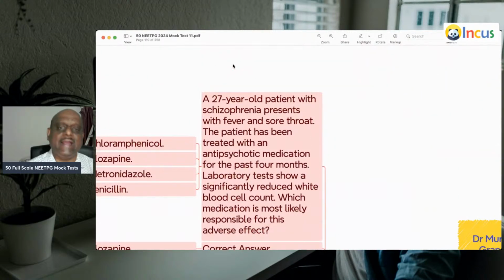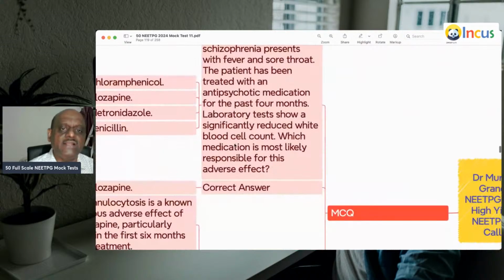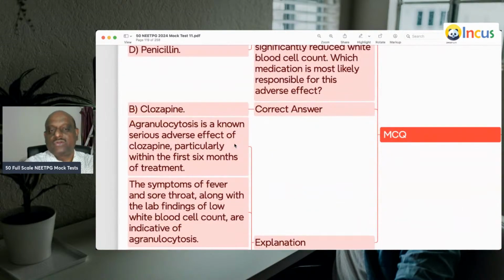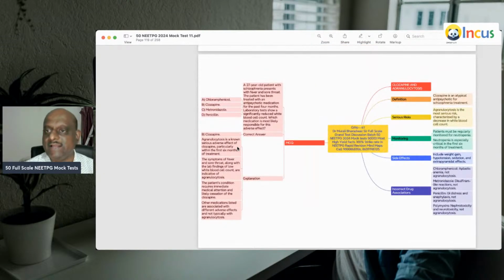21-year-old with schizophrenia, fever and sore throat, on antipsychotic medication. So, clozapine among the drugs can lead to agranulocytosis, leading to the development of the sore throat, especially once you start clozapine, or in the case of hyperthyroidism, propylthiouracil. These are the two notorious drugs that lead to agranulocytosis. Propylthiouracil and clozapine need to be basically remembered.